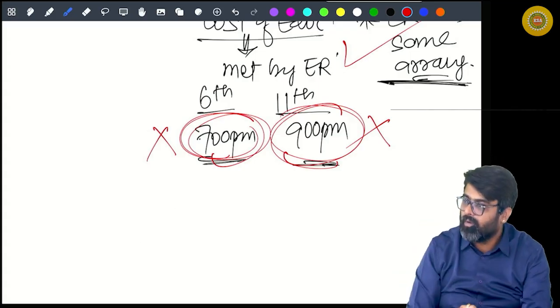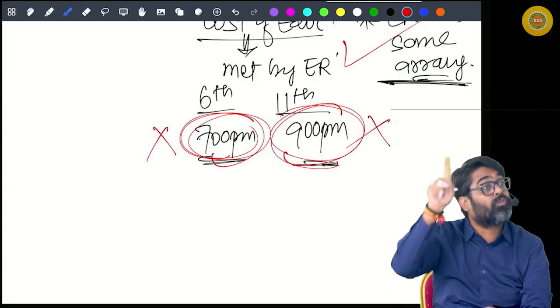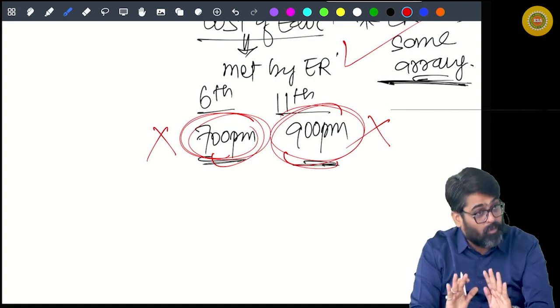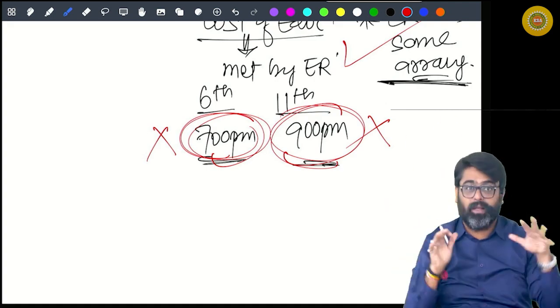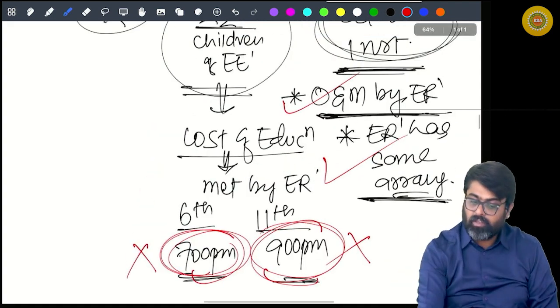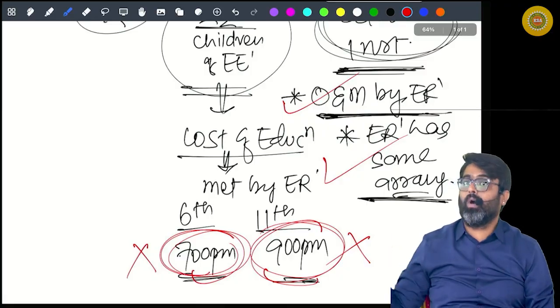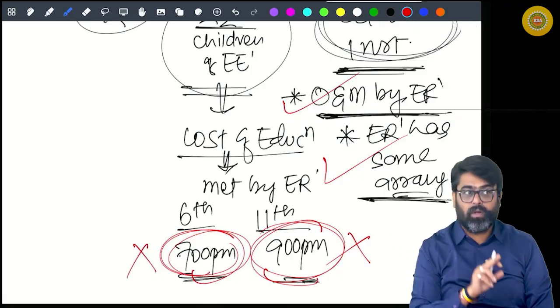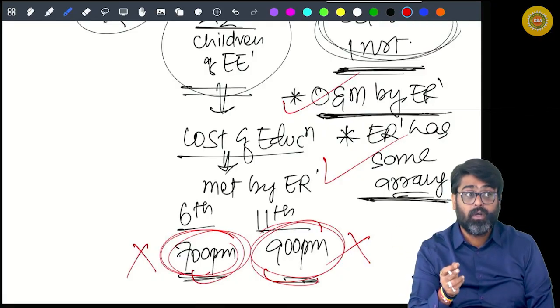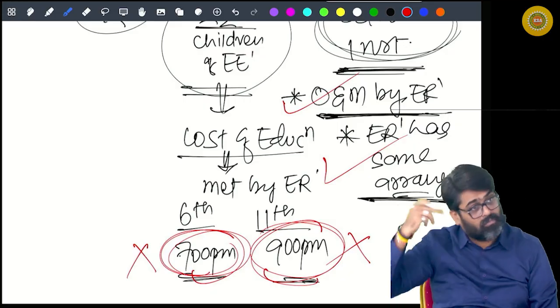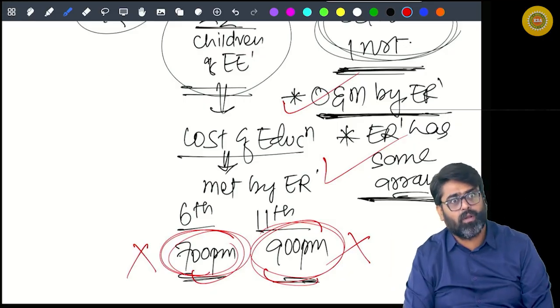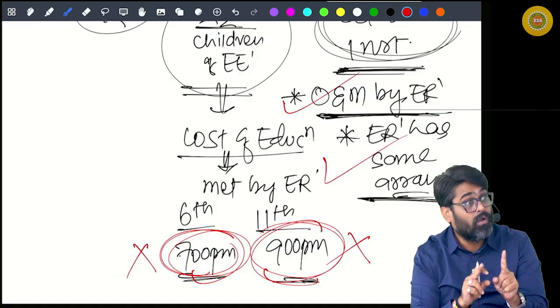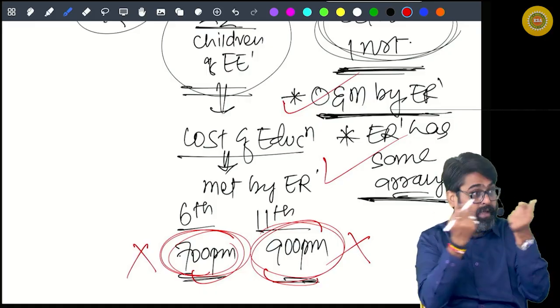What will happen is this. For example, if this school was not there, your child would have studied in standard 6th or standard 11th in some other school, a similar type of school in the same or nearby locality.